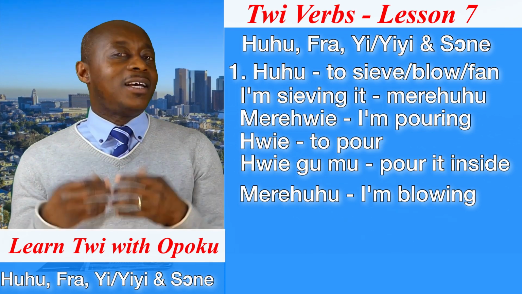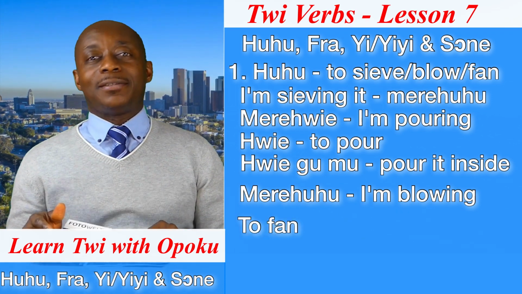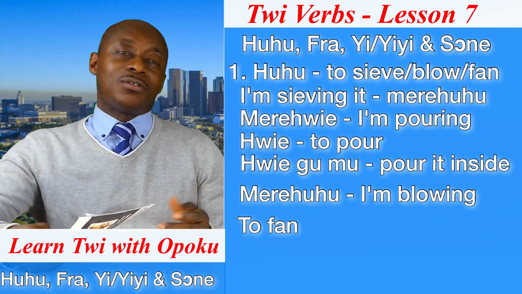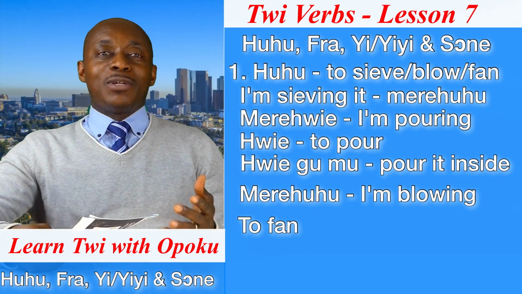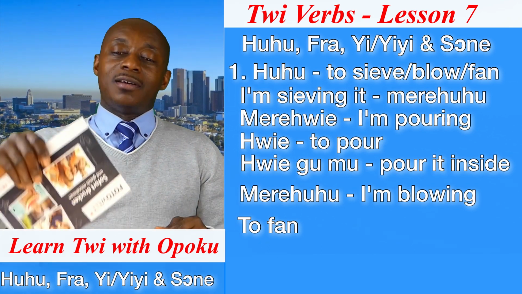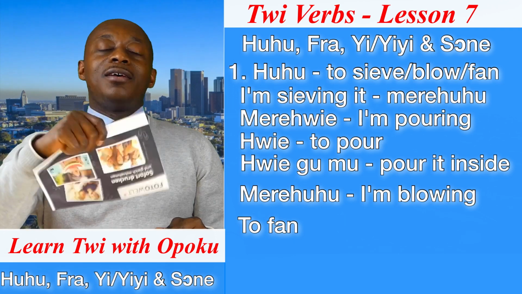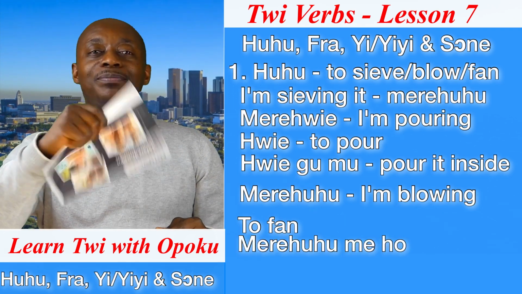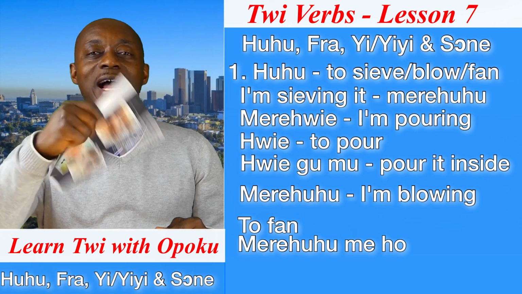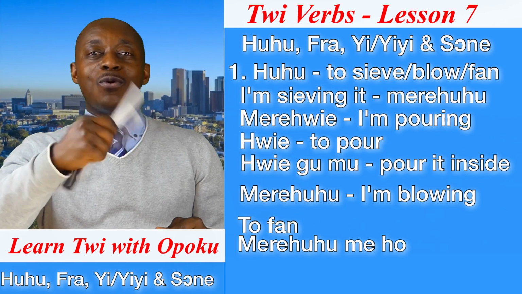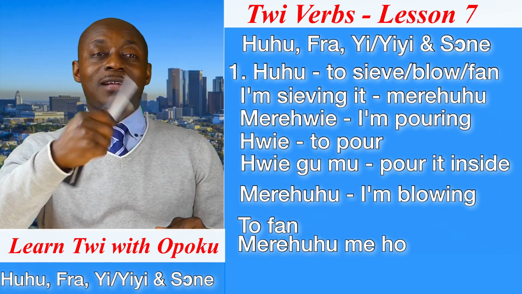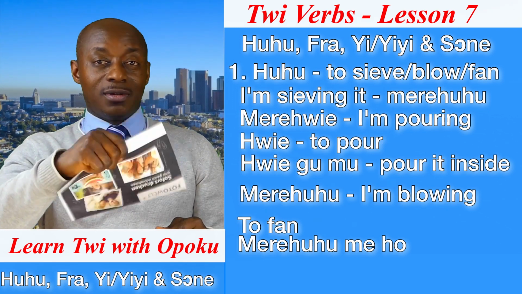Good. It could also mean to fan. So assuming the weather is hot and I want to fan myself, in Twi I will say me huhu me ho. I am fanning myself. This is in present continuous tense. That is why I am saying me huhu.